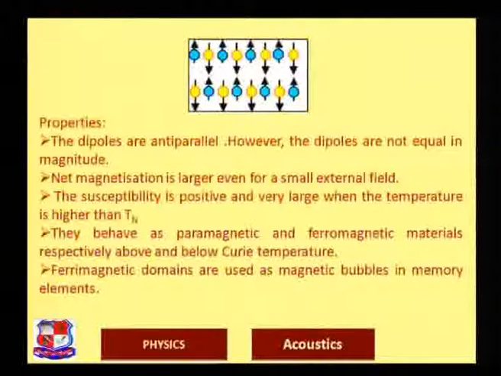The same way for ferromagnetic material, up to a certain extent it will show a very strong magnetization because their dipoles are aligned in a particular way, but after a certain temperature, they behave as paramagnetic material. Ferrimagnetic domains are used as the magnetic bubbles in memory elements.